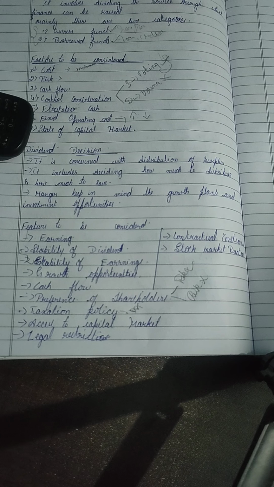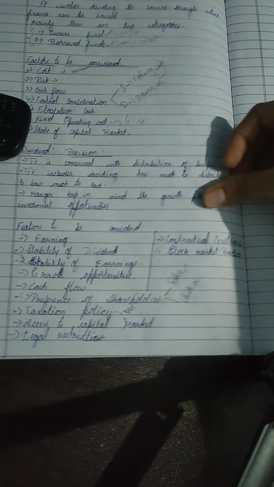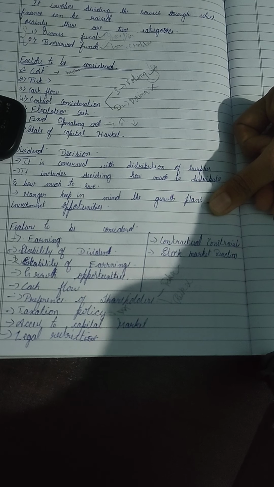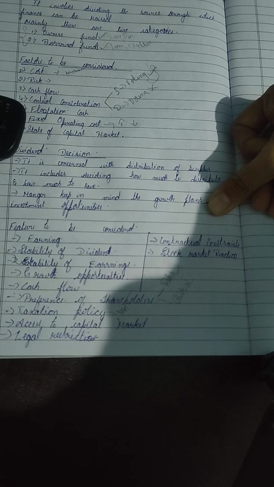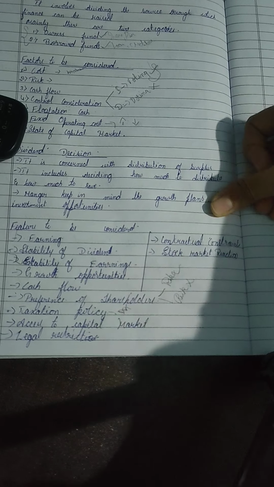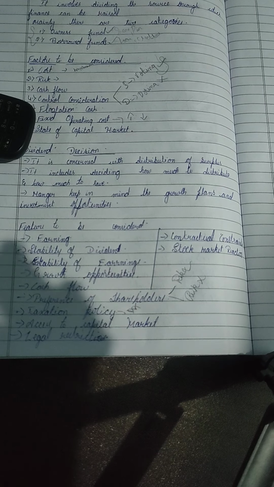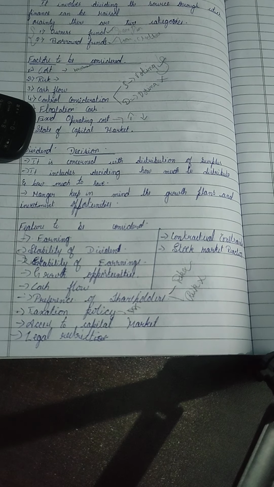Next, legal constraints. Certain provisions of the Companies Act place restrictions. To give dividend also, there are some rules and regulations given by law, that is, the Companies Act of 2013 provides some law, and we need to follow that. Next, contractual constraints. While granting loans to the company, the lenders may impose certain restrictions. So there will be restrictions on making a dividend decision.